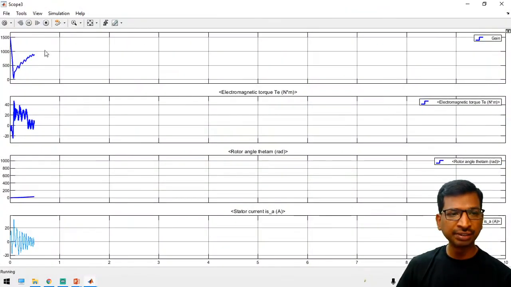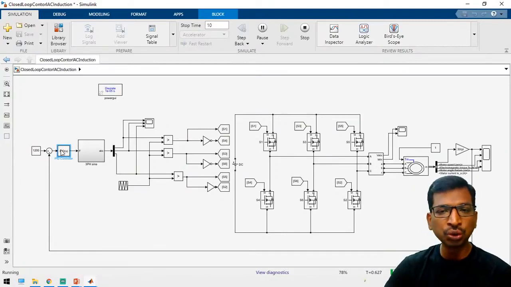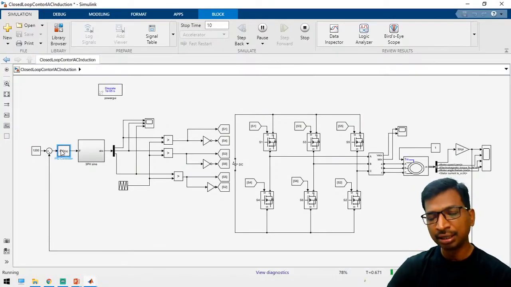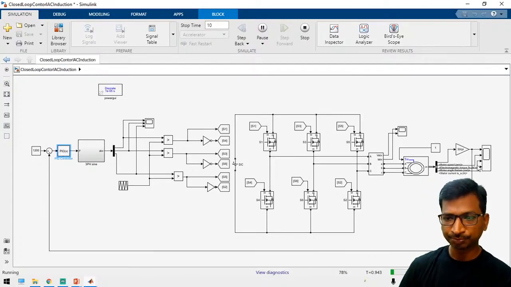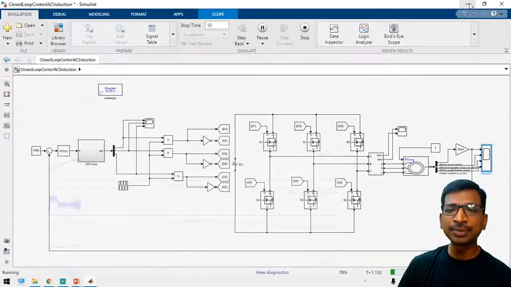So it will settle near the 1200, because actually I have used the random PID tuner. Actually there is a procedure to tune the proper PID value, but I have used a very random trial and error method. Yeah, so it will settle at 1200 RPM. So once it is settled, now you can disturb the load.